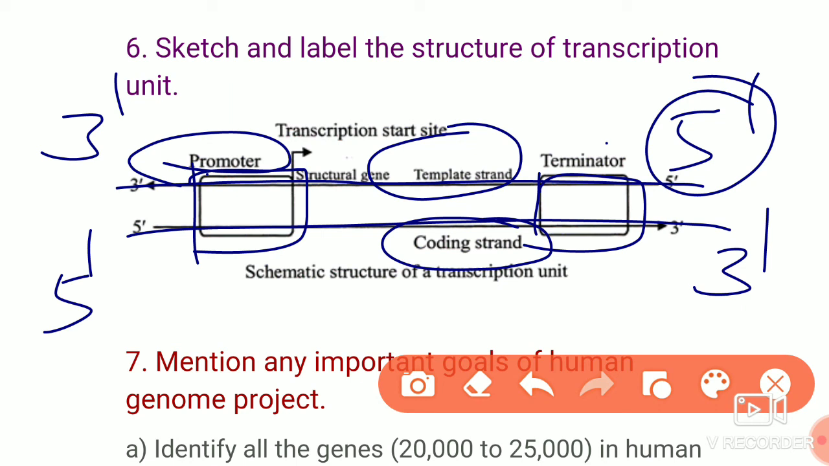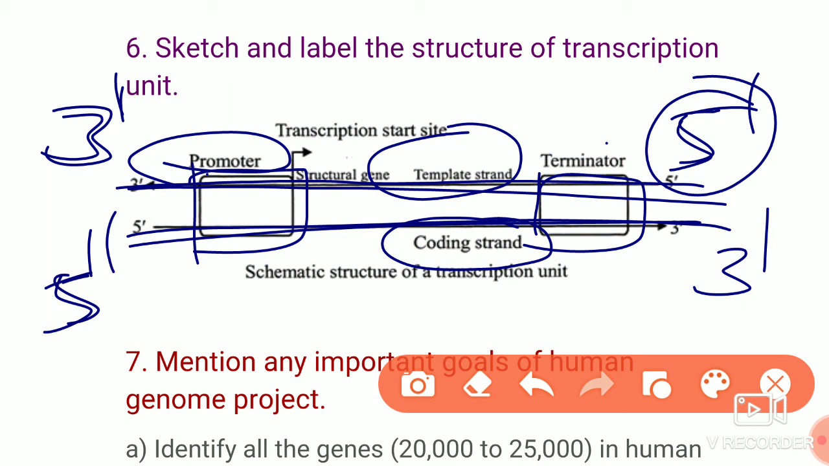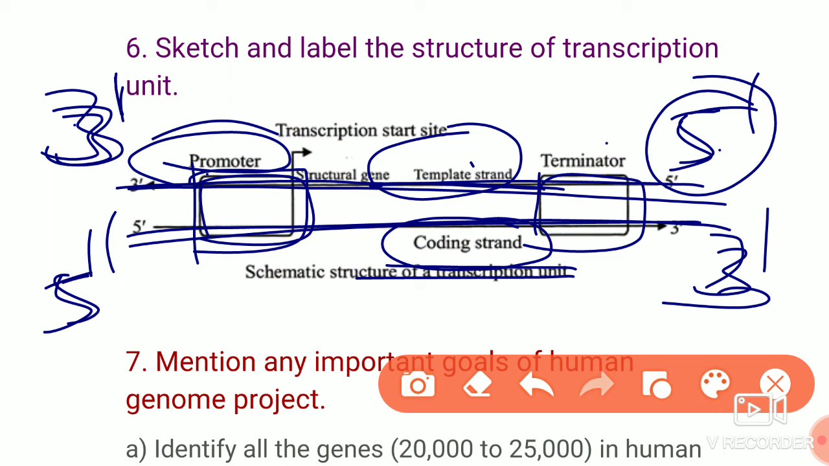So you have to draw a double stranded DNA. One strand is 3' to 5', another one 5' to 3'. After drawing this, you have to write which strand is which. The 3' to 5' one is called the template strand, and the 5' to 3' one is called the coding strand. Next, the region towards the 3' end is the promoter region, and towards the 5' end is the terminator region. These are the parts.